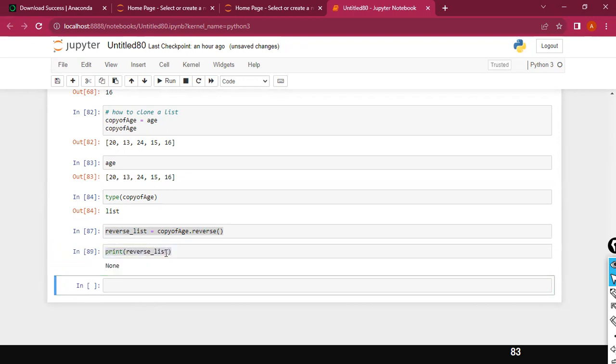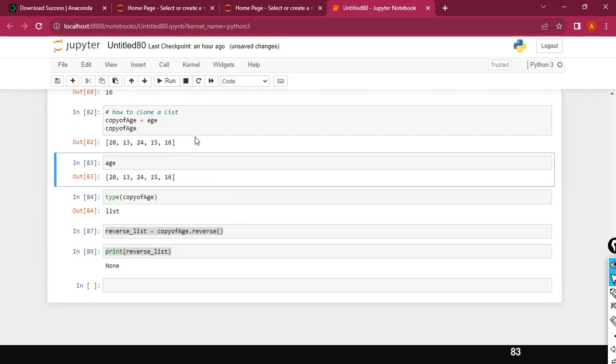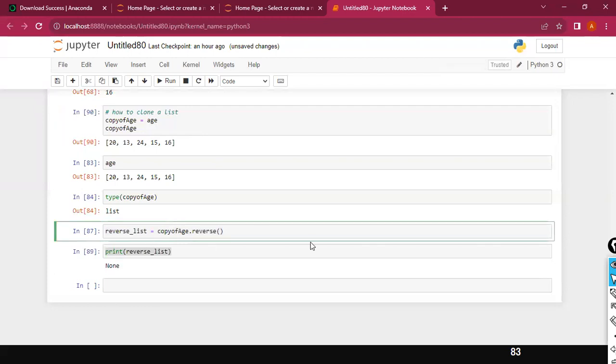Print reverse list, none. Okay, let me do one thing. I'll just redo it again. Reverse list, copy of age dot reverse list. Or else what you can do, ideally this one should work anyhow. So what I am going to do is use the copy of age. How do you do that? Colon -1, I can give this way.